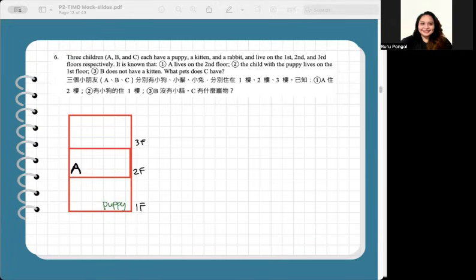B does not have a kitten. Since A lives on the second floor, A cannot be the child with the puppy because the puppy is on the first floor. This means the puppy must belong to either child B or child C. So B or C lives on the first floor. Assume B has the puppy, then B must live on the first floor. So by the elimination method, it might be B who lives on the first floor.